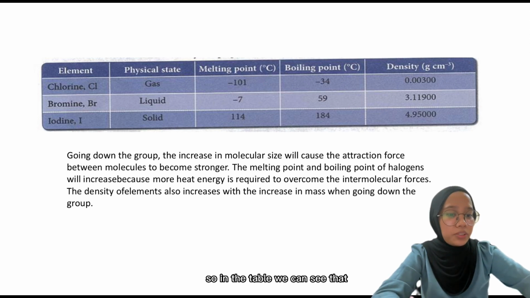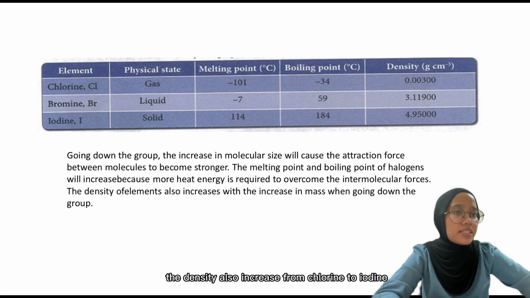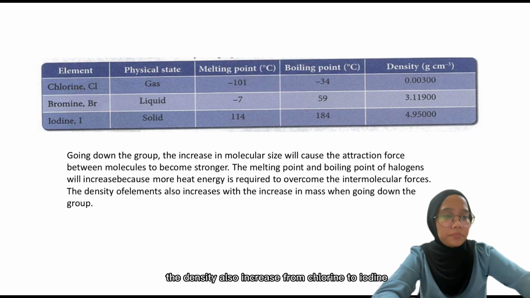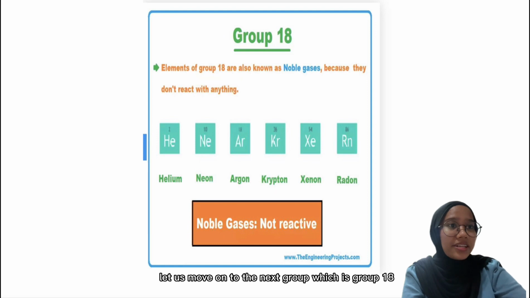So in the table we can see that the boiling point and melting point are increasing. Also the density increases from chlorine to iodine. These are the uses of group 17 in daily life. Chlorine in bleach, bromine as a substance in fire extinguishers, and lastly, iodine as a disinfectant.